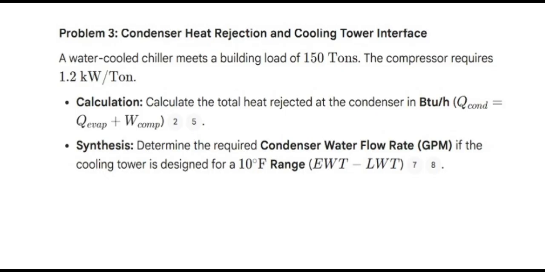So the next problem is a condenser heat rejection and cooling tower interface. A water-cooled chiller meets a building load of 150 tons. The compressor requires 1.2 kilowatts per ton. Calculate the total heat rejected at the condenser in BTU per hour. Q condenser is equal to Q evaporator plus W consumption.